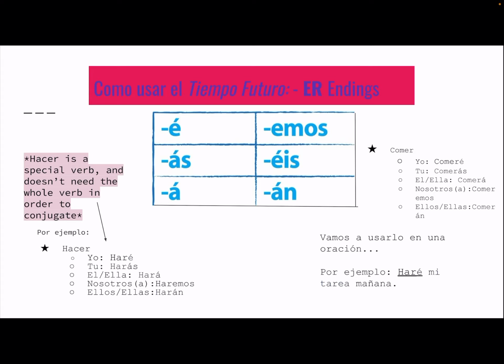One more time. Yo haré, tú harás, él, ella hará, nosotros, nosotras haremos, ellos, ellas harán. So, vamos a usarlo en una oración. Let's use it in a sentence. Por ejemplo, haré mi tarea mañana. Or in English, I will do my homework tomorrow. And again, we're speaking about a future time, tomorrow, so we will use the future tense.